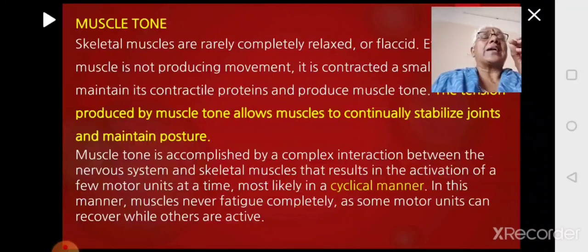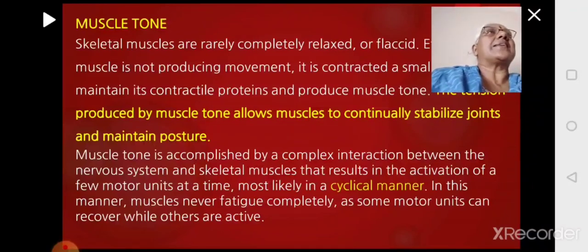First it will activate some, then it will change to some more other motor neurons so that all the muscles are not active at the same time. It will be like a cyclical one. Let us say there are about 9 muscle groups. Then first 3 are active, then next 3, then next 3, then next 3. So the activity of the muscle will be in a cyclical manner.